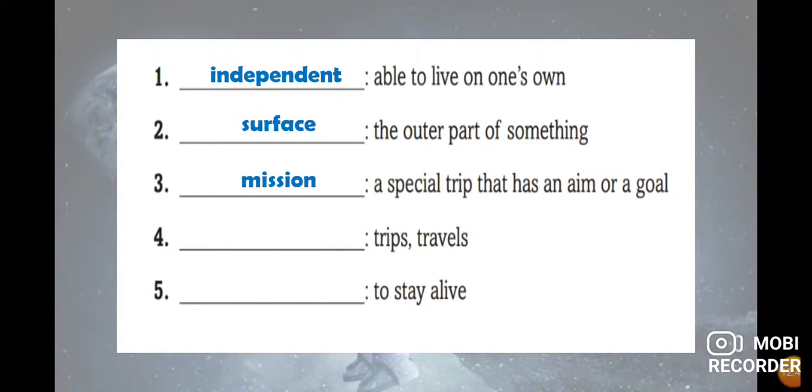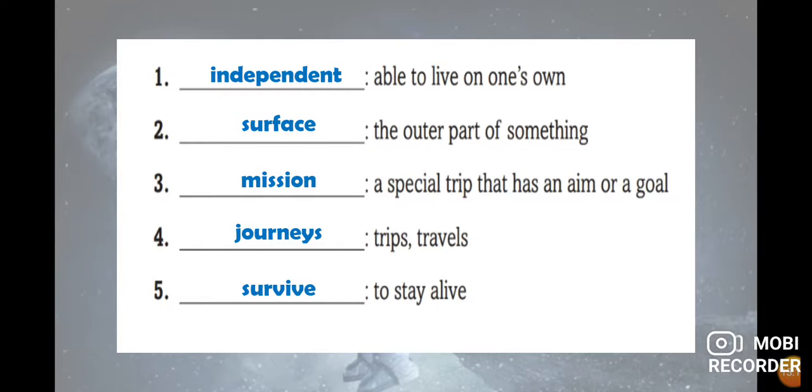Excellent. Then we have trips and travels. In this case, they are synonyms of a specific word, journey, or journeys. To stay alive, survive. For example, nowadays we survive because we have a pandemic, and it's possible that we survive because we need to take into account the different instructions of the doctors, etc.